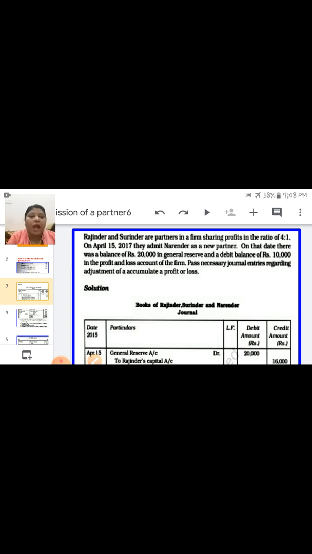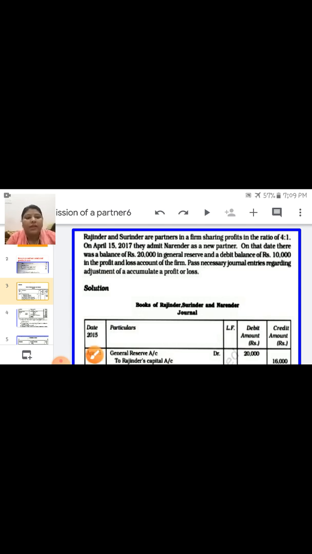Rajinder and Surender are partners in a firm sharing profit in the ratio of 4:1. On April 15, 2017, they admit Narendra as a new partner. On that date, there was a balance of rupees 20,000 in general reserve and a debit balance of 10,000 in the profit and loss account of the firm. Pass necessary journal entries regarding adjustment of accumulated profit or loss.